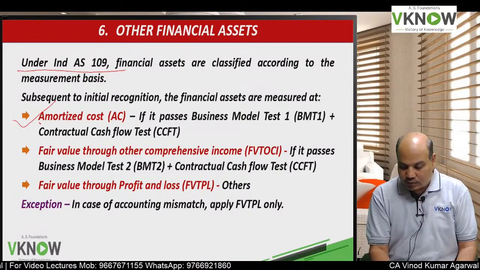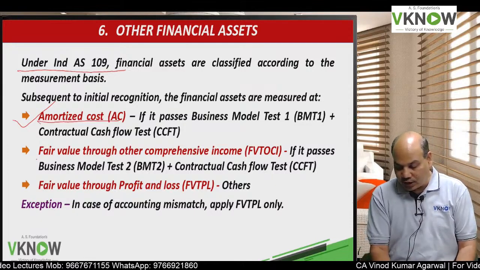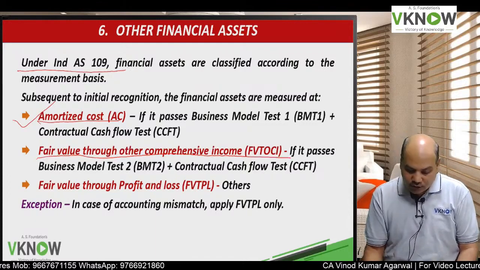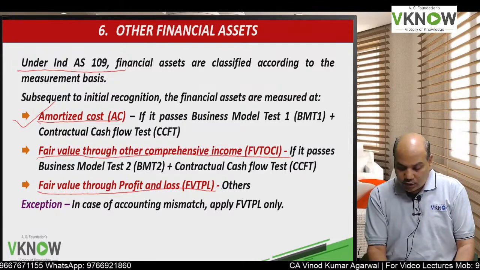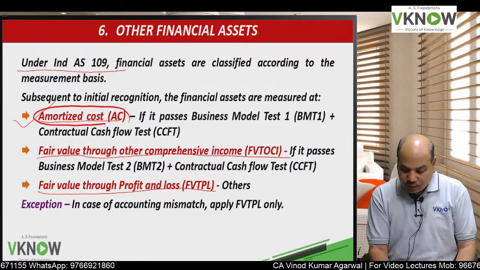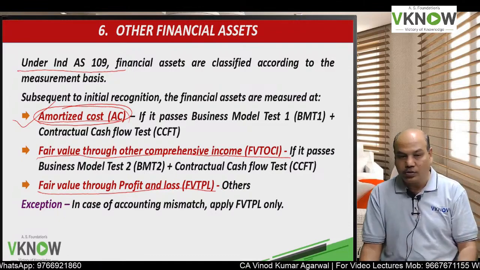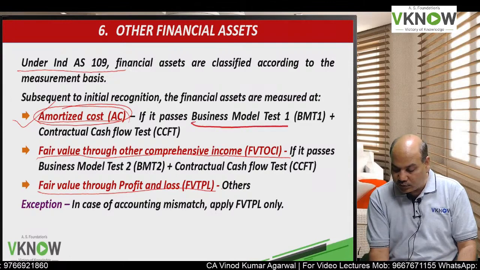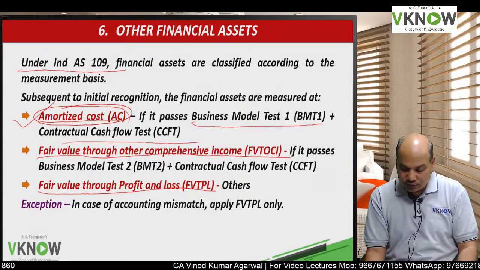One is called the amortized cost category. Second is called fair value through other comprehensive income. Third is called fair value through profit and loss account. A financial asset will be categorized as amortized cost category if it passes business model test 1 and the contractual cash flow test.